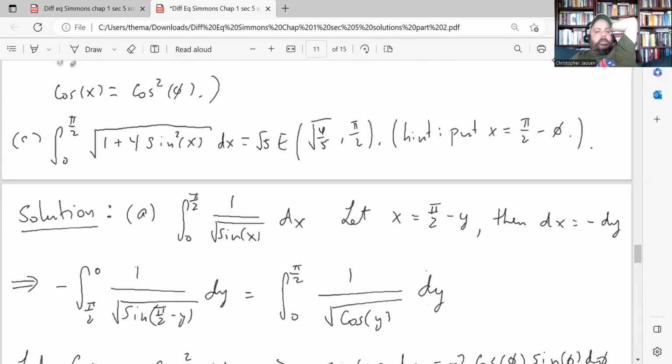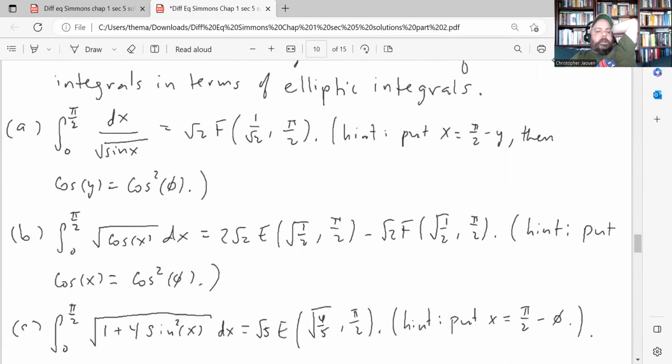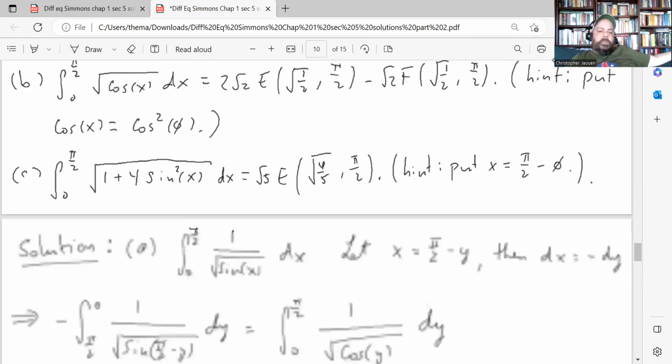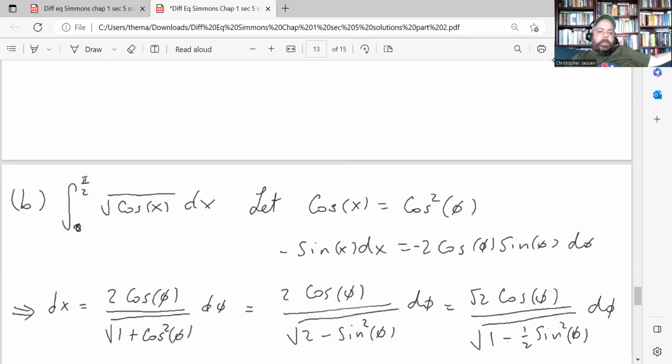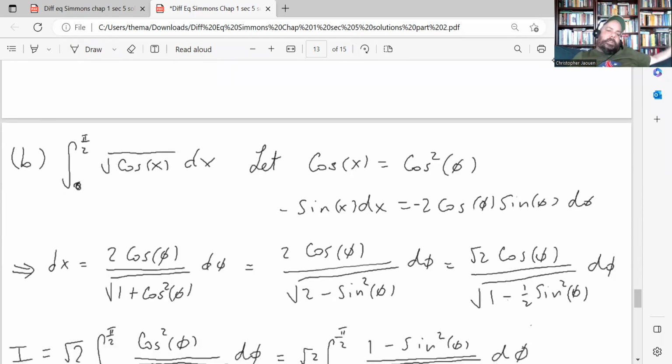Right, so part B, again, is a very similar problem. They're giving you an integral. They want you to write it in terms of elliptic integrals, and they give us a hint here as well. Let cosine x equal cosine squared phi. So let's do that one next. Right, so here's the integral that they wanted us to rewrite.